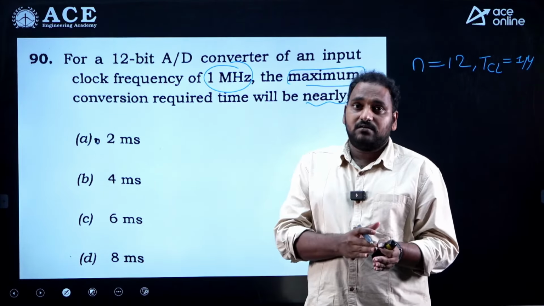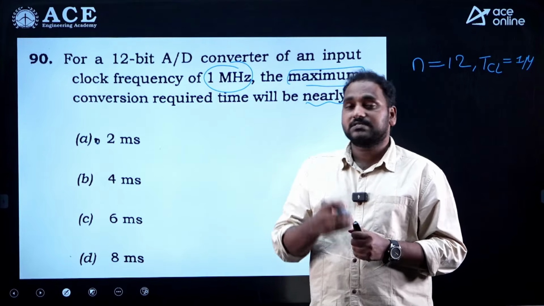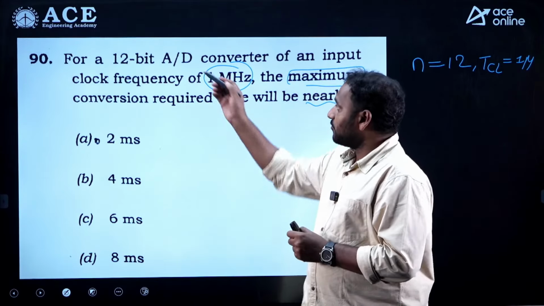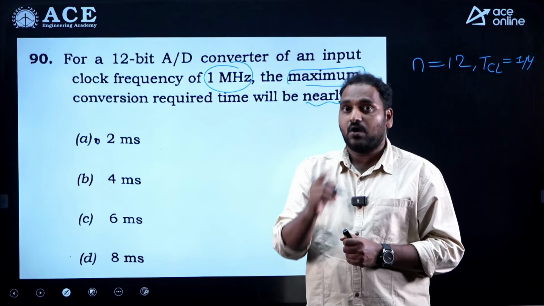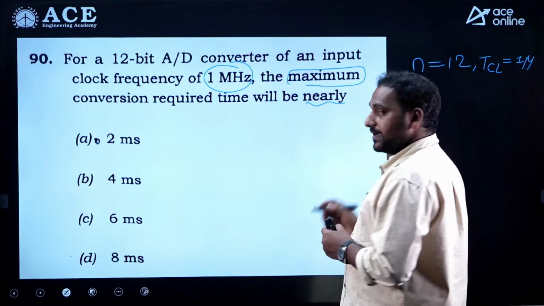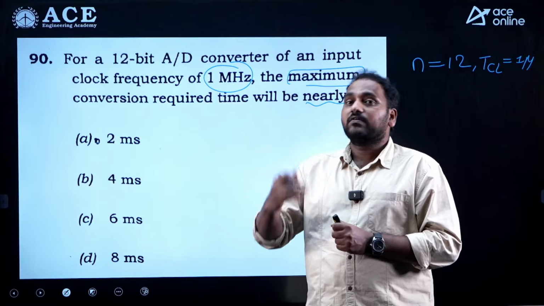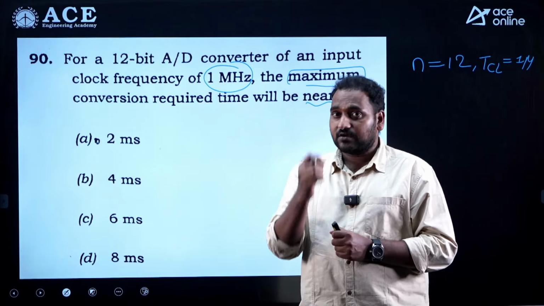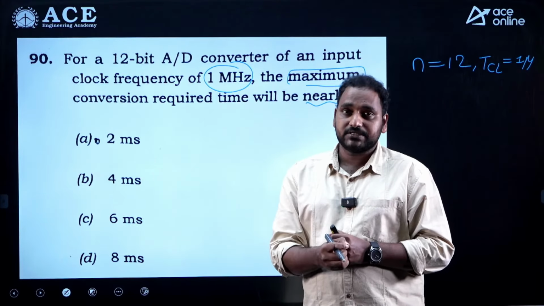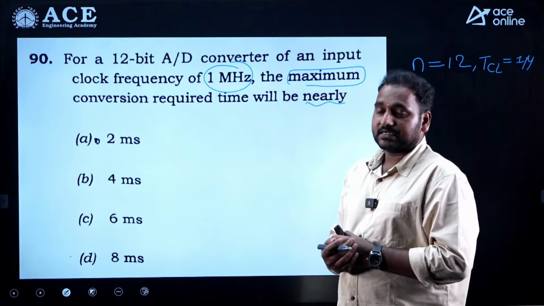But general conversion wise also we have a system like for n number of bits it requires n cycles. That means 12 cycles, one cycle time is 1 microsecond, and overhead time we can add like 1 clock, around 13 clock cycles. 13 clock cycles means 13 microseconds, but options are given in milliseconds.